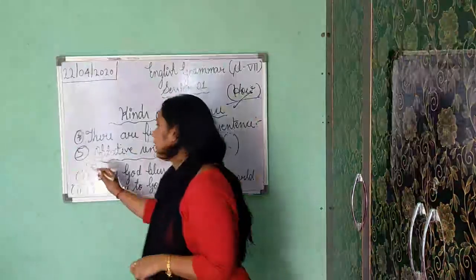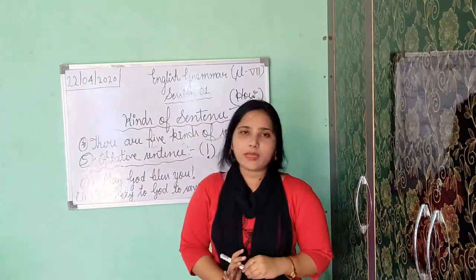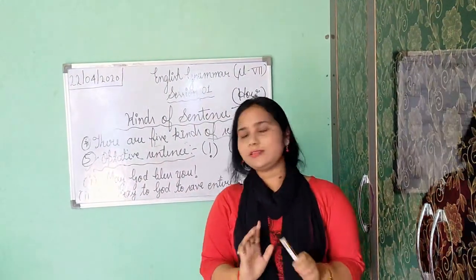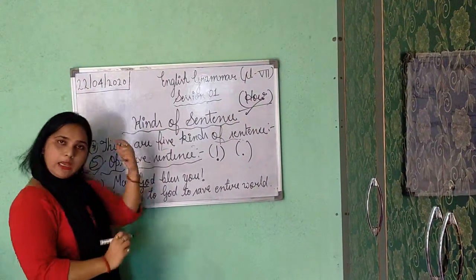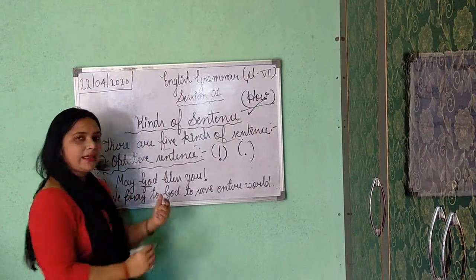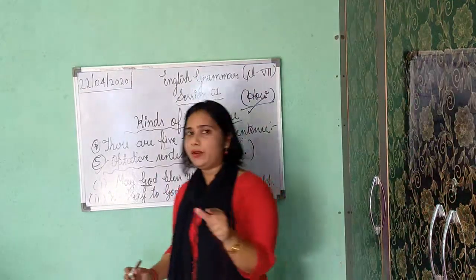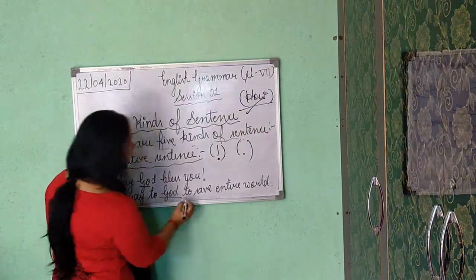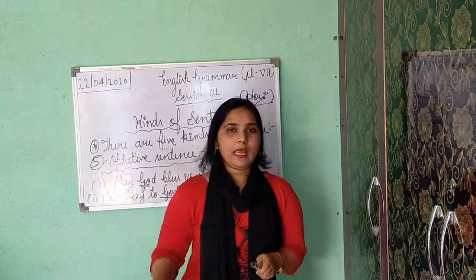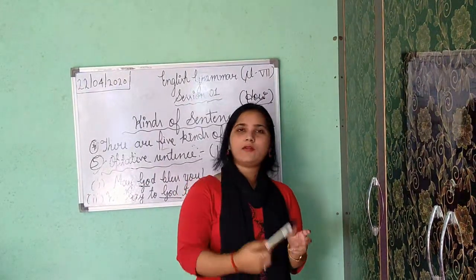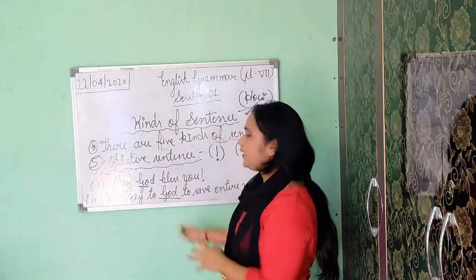Don't forget, this optative sentence I am teaching also. That's why please don't forget. This is also a kind of sentence. And please make sure all the time that in God, G is always a capital letter. Understood? Because it shows a proper noun. And for God, if we are writing he, then in he, H should also be a capital letter. I think I have taught you in class 6. So don't forget all these things. These are basic things that you must know.